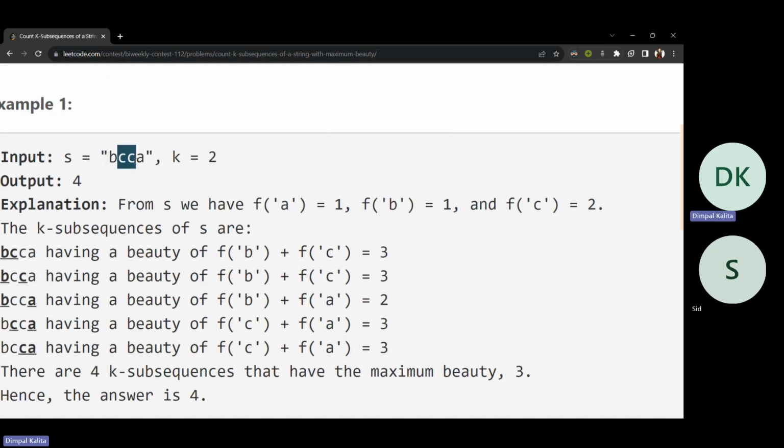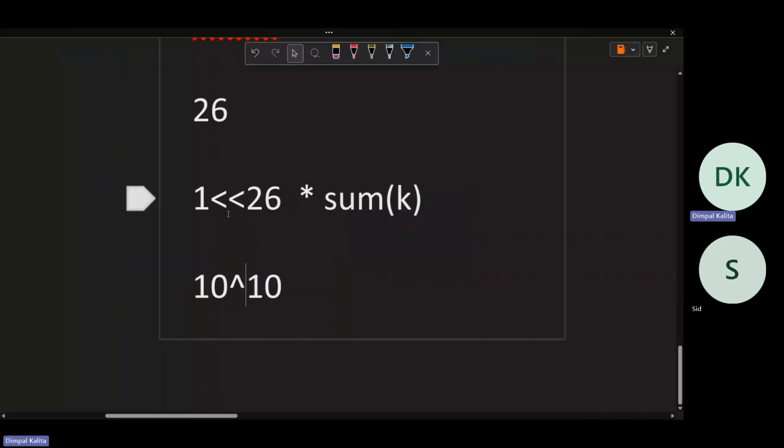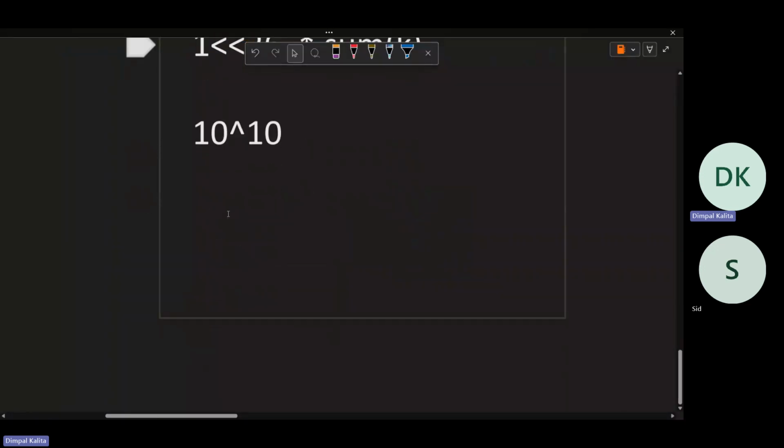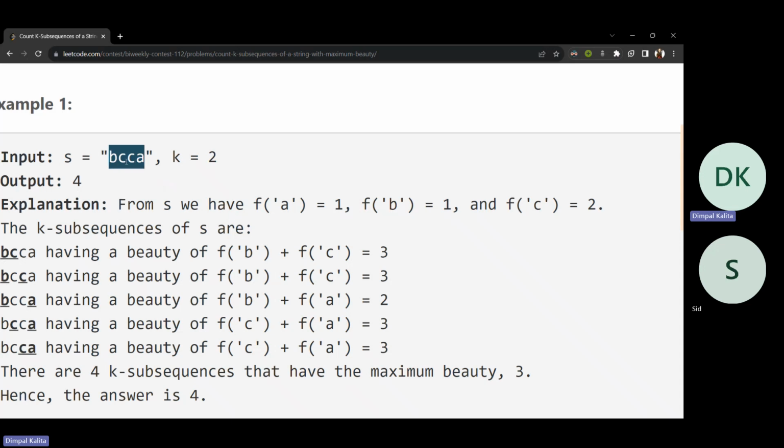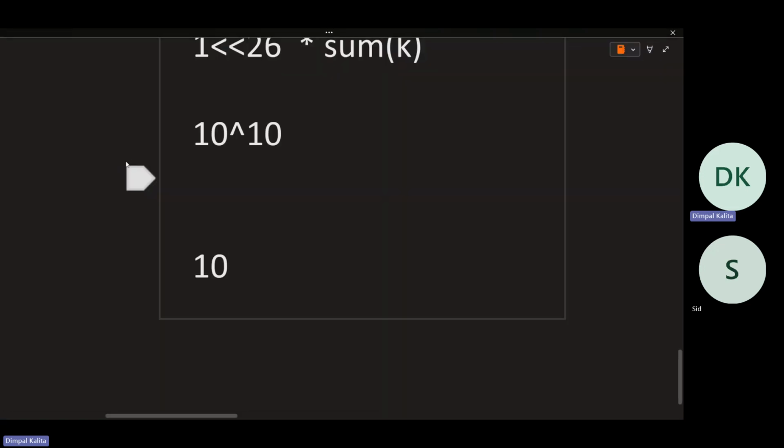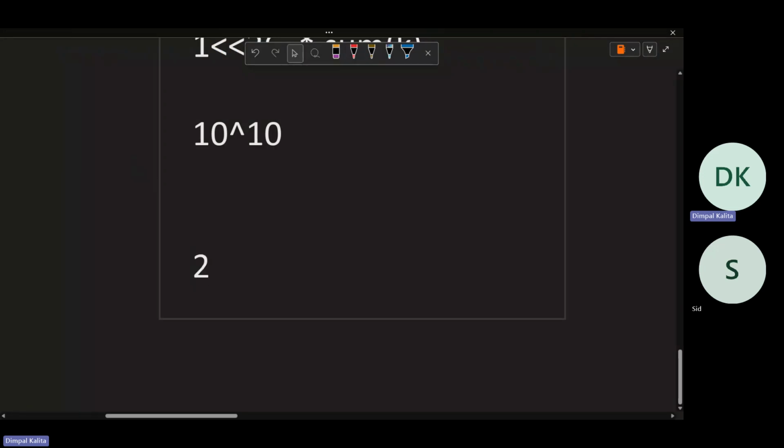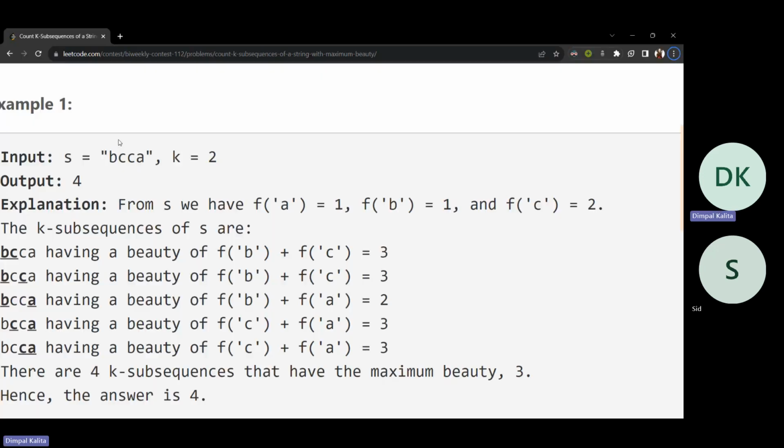Here are two C characters, one B character, and one A character. Maximum beauty will be achieved only if I take the characters that occurred the maximum number of times. Here C occurred 2 times, so I have to always take C, because if I do not take C, the beauty will only decrease.